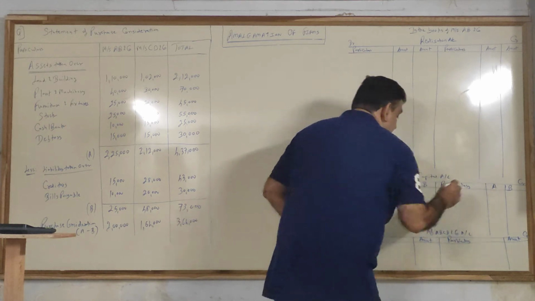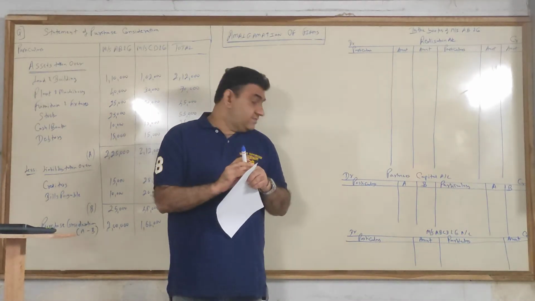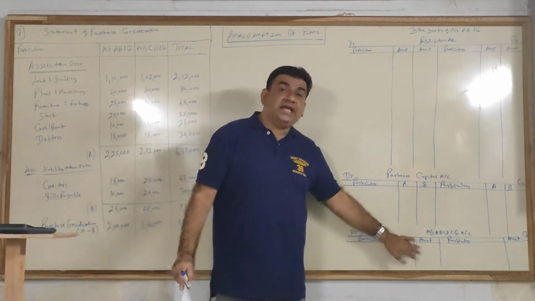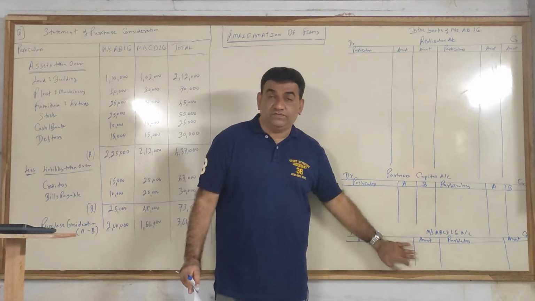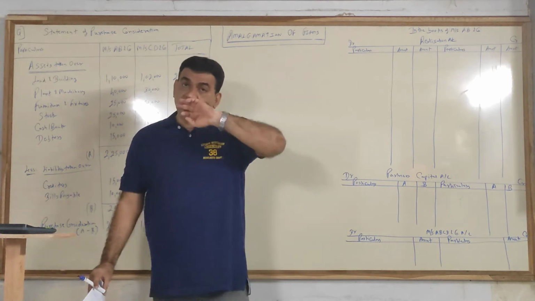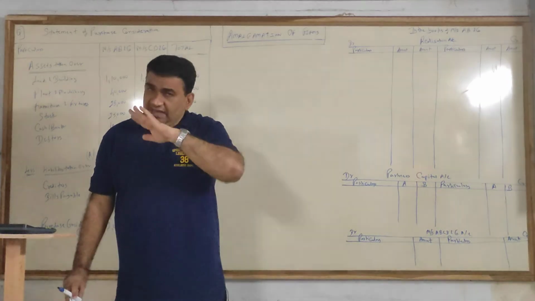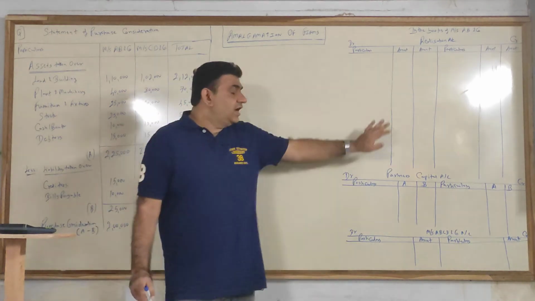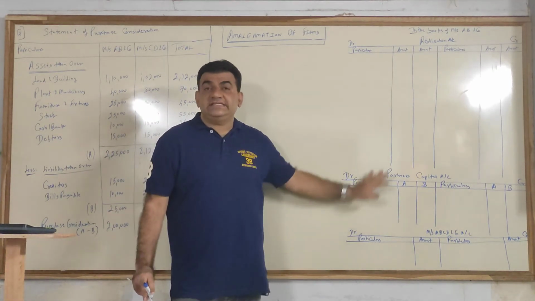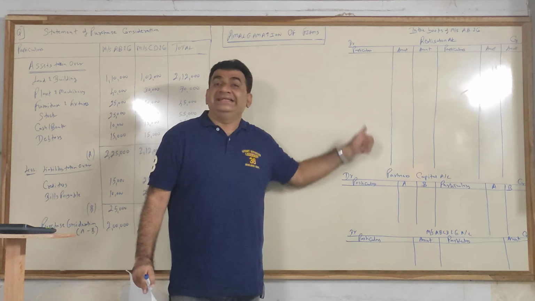So we will close that. And the next is the new firm, AB, CD and company. So 3 accounts plus extra if asked in the question. If no additional accounts are asked, these 3 will be prepared in each and every sum.